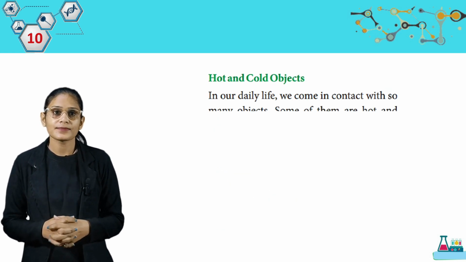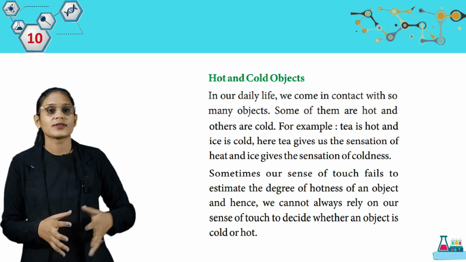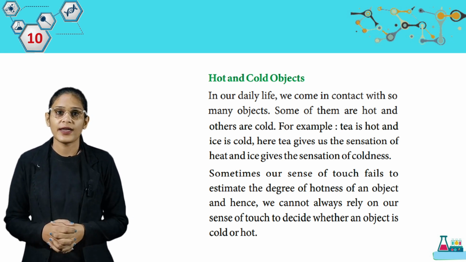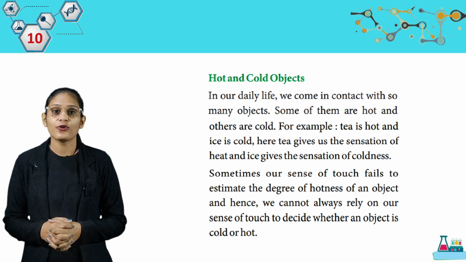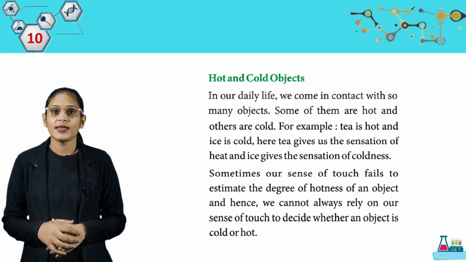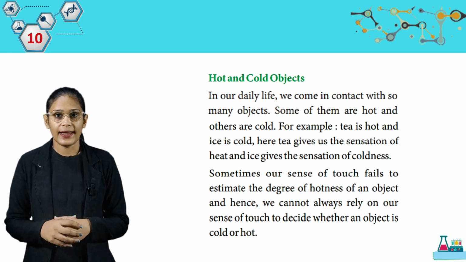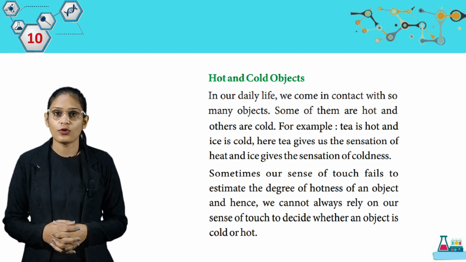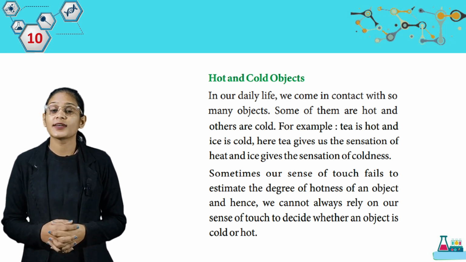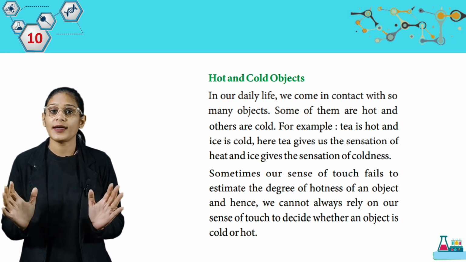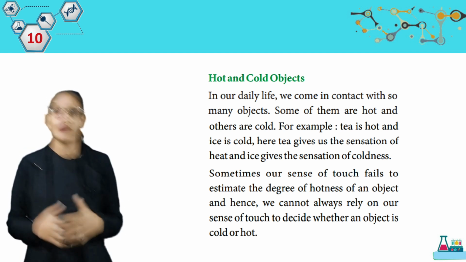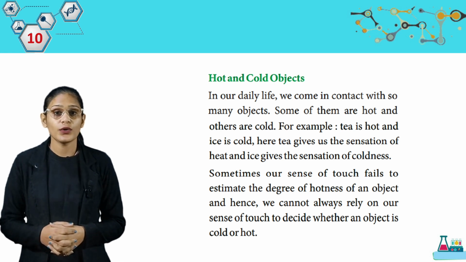Now we have hot and cold objects. In our daily life, we can come in contact with so many objects. Some of them are hot and others are cold. For example, tea is hot and ice is cold. Here tea gives us the sensation of heat and ice gives the sensation of coldness. Sometimes our sense of touch fails to estimate the degree of hotness of an object and hence we cannot always rely on our sense of touch to decide whether an object is cold or hot.